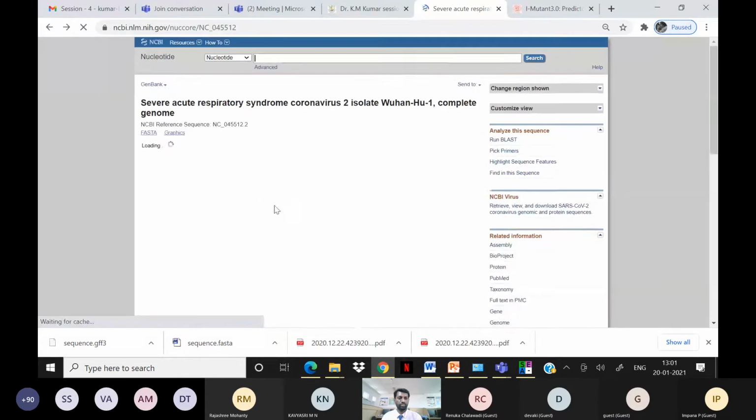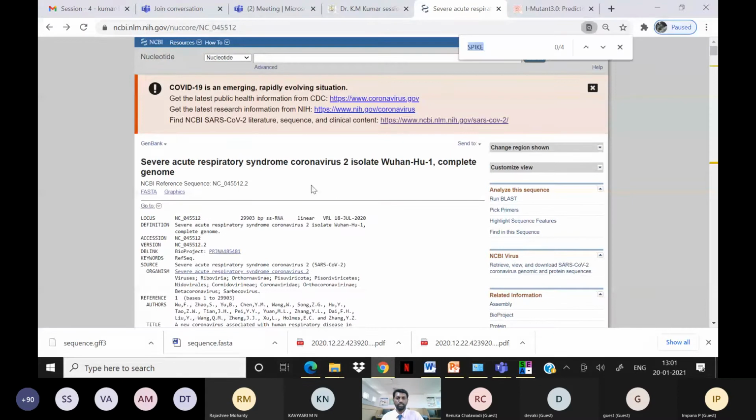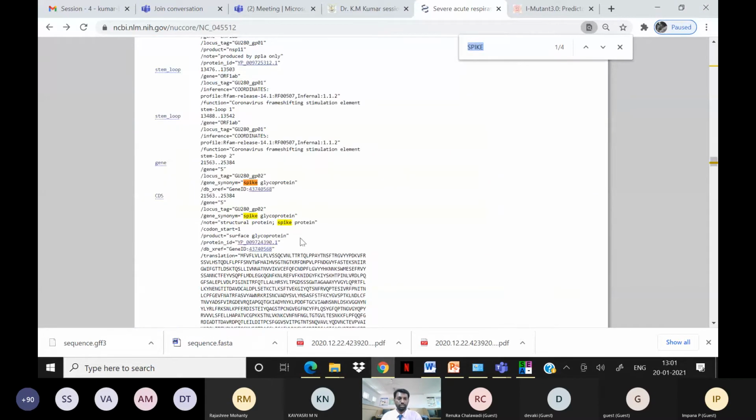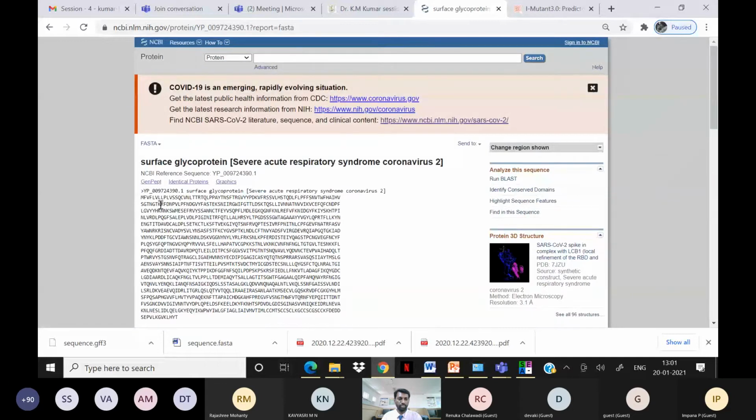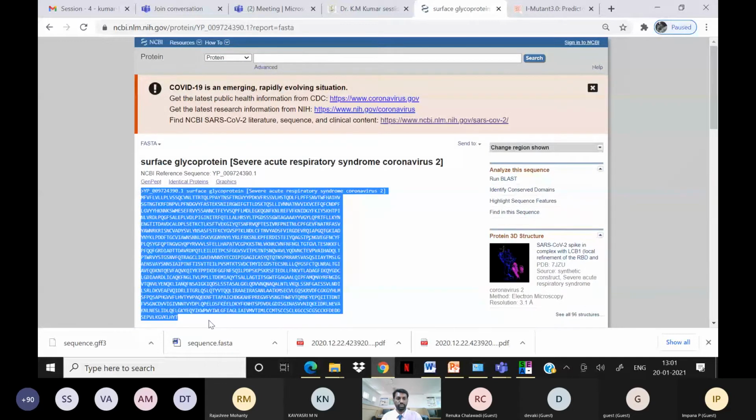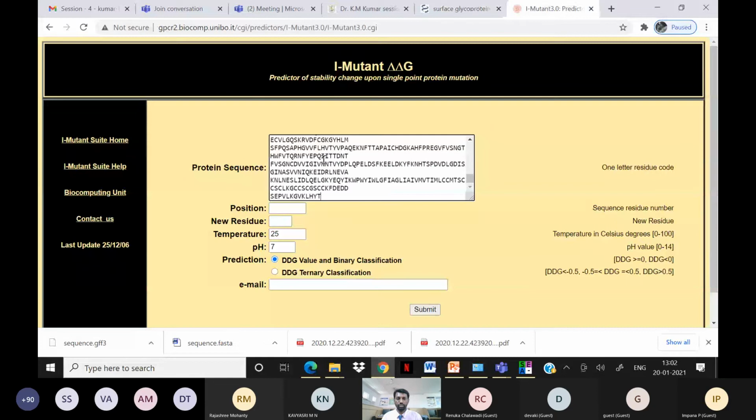Actually this is a complete nucleotide sequence, but we want only the spike protein. So spike protein samples you can get from here. Protein IDs are given here, coding DNA sequences. So just click on this FASTA sequence. There are 1073 amino acids available here. This sequence you can collect, take it and paste it here as the protein sequence.